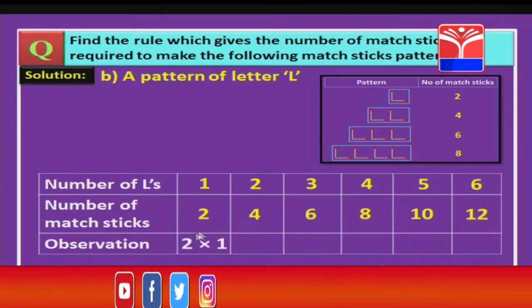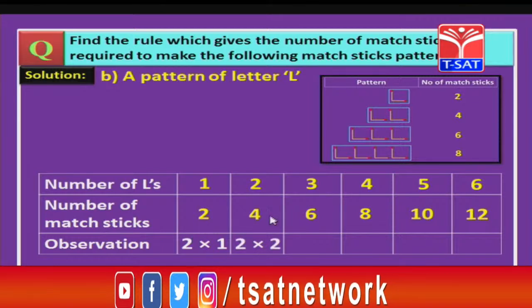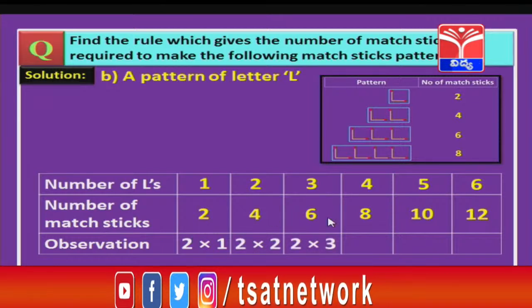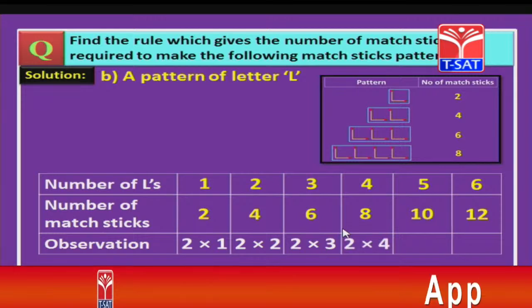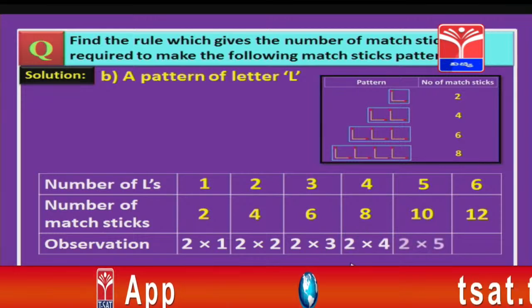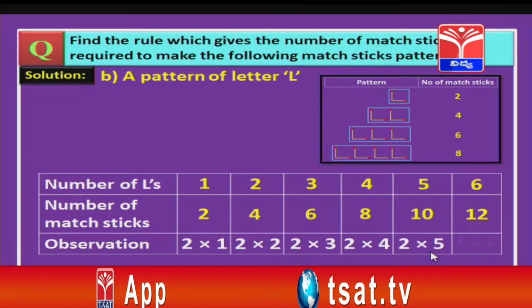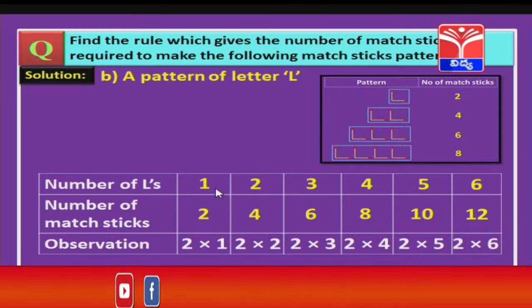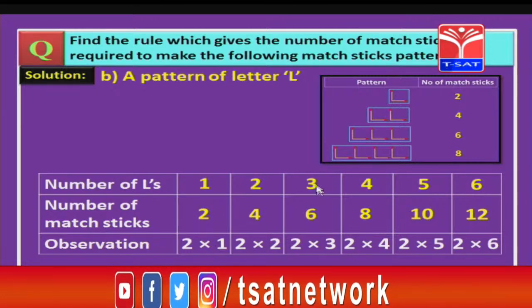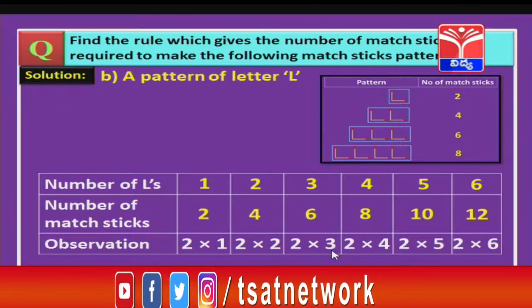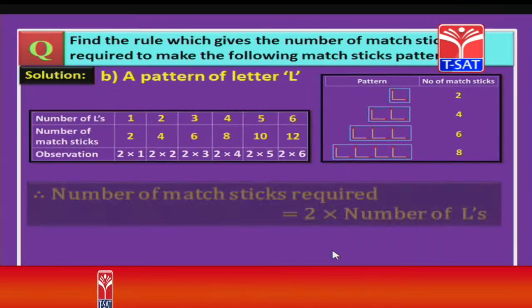So again I am writing 2 as 2 into 1, 4 as 2 into 2, 6 as 2 into 3, 8 as 2 into 4, 10 as 2 into 5, and finally 12 as 2 into 6. Because see, here we have 1 and here also 1. Number of L's is 2, so we have 2. Number of L's is 3, 3, and so on. So what do you notice from this, children?